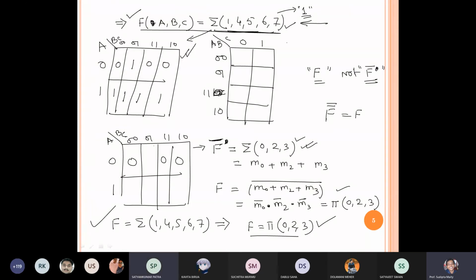But the same problem can be solved using 0 because we have 0 in the other 3 boxes. If I account those 3 zeros, it should be in the complement form. Here we are not writing complement form, and this complement form is written in this way, in multiplication form. Is it clear? Yes, sir. Good.